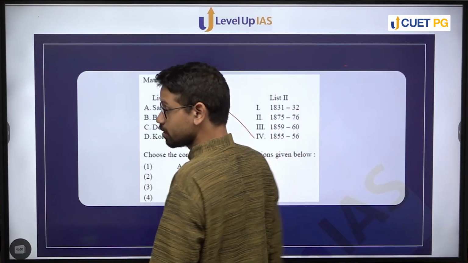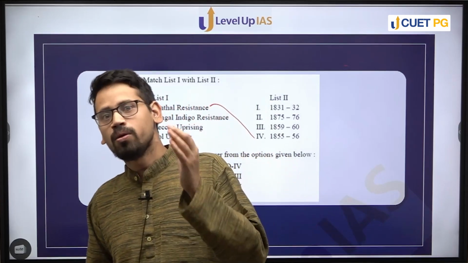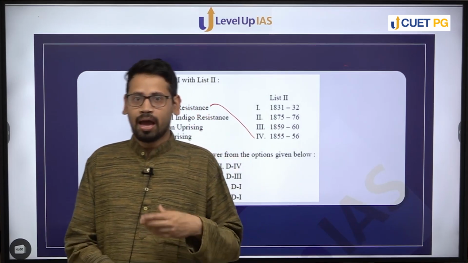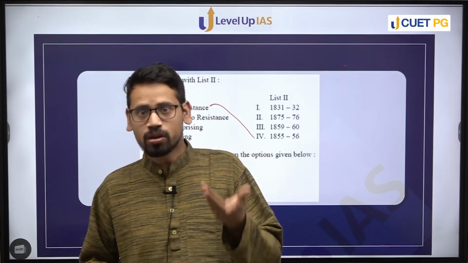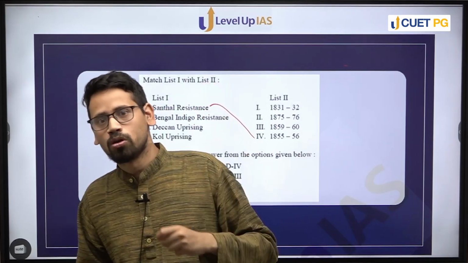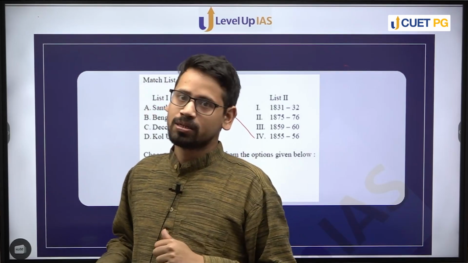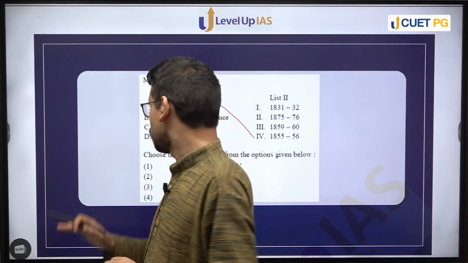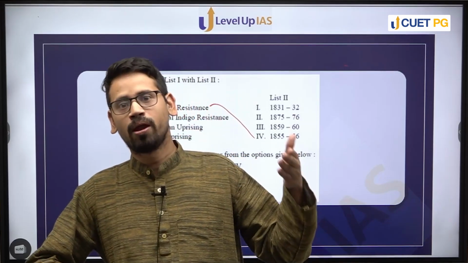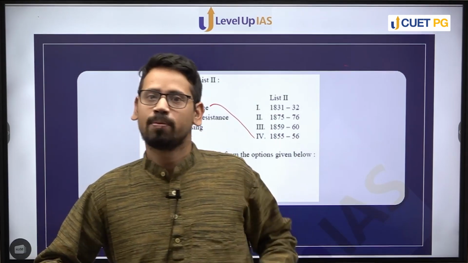Bengal Indigo resistance, that is, the Bengal Indigo movement. Indigo was a very vital component of trade during the 19th century. It was a cash crop, and Britishers always wanted profit, so they always preferred cash crops over food crops. This was detrimental for the local peasants, and therefore the indigo resistance was an attempt to stop the British government from forcing peasants to plant indigo.